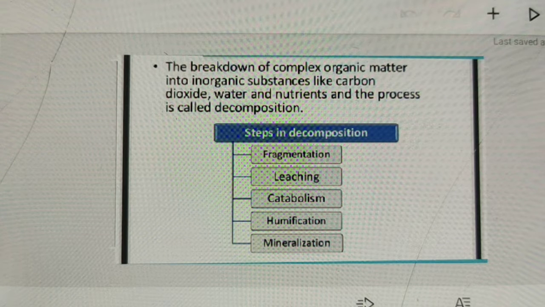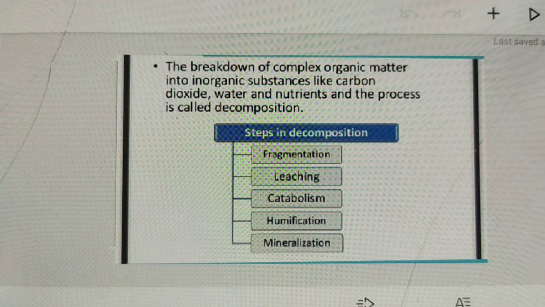Decomposition may be abiotic or biotic. Abiotic decomposition means degradation of a substance by physical or chemical process, while biotic decomposition is the metabolic breakdown of materials by microorganisms.